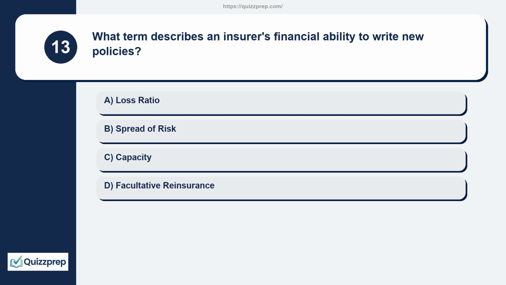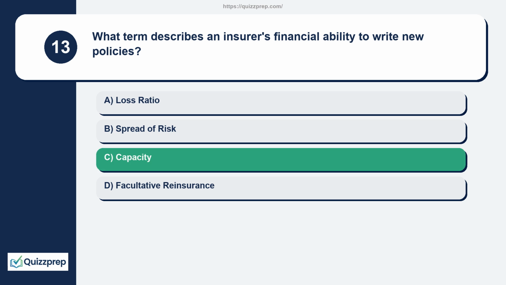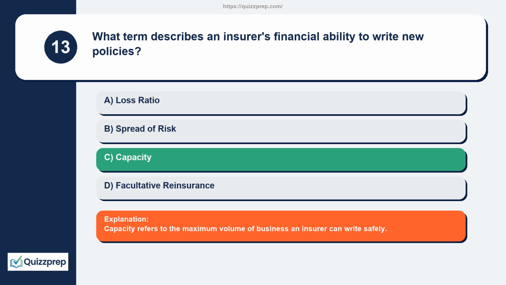Question 13. What term describes an insurer's financial ability to write new policies? Loss ratio, spread of risk, capacity, facultative reinsurance. Capacity refers to the maximum volume of business an insurer can write safely.